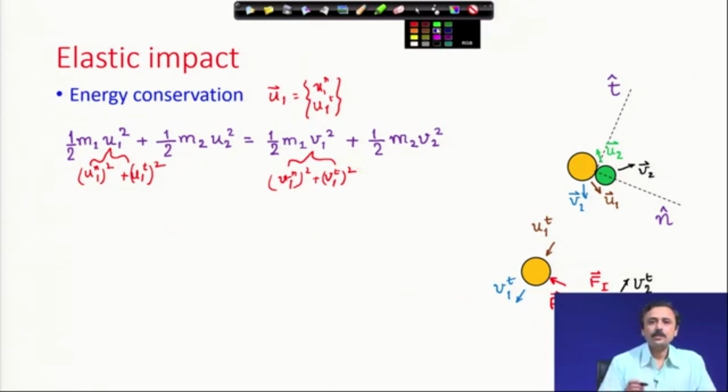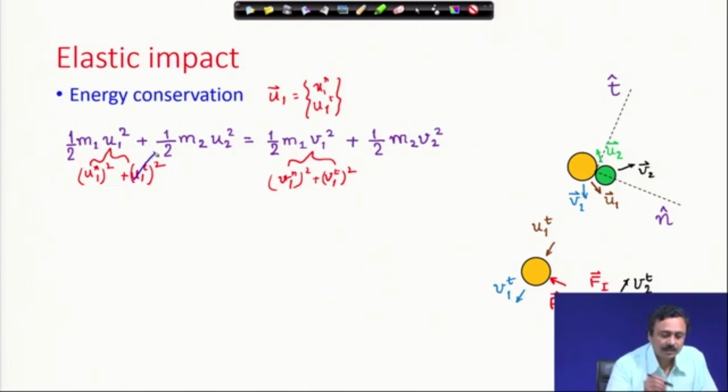Now, because the tangential velocity components of particle 1 incoming and outgoing are the same, which means the incoming tangential component of particle 1 is the outgoing tangential velocity component of particle 1, they are the same. So, they will cancel from both sides.